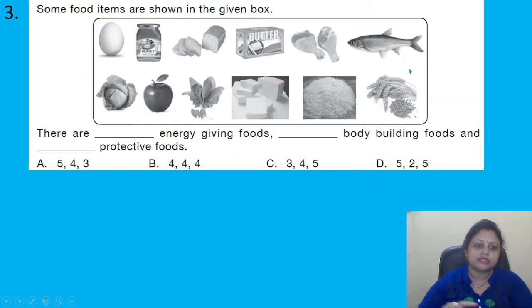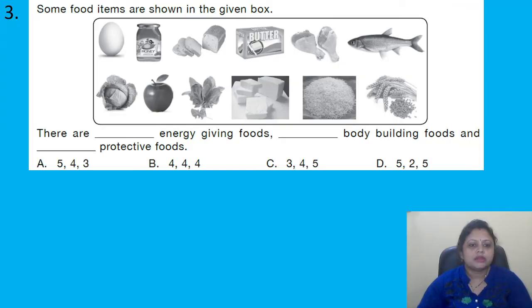Coming to the next question: some food items are shown in the given box. There are dash energy giving foods, dash bodybuilding foods and dash protective foods. Options are A 543, B 444, C 345, D 525.